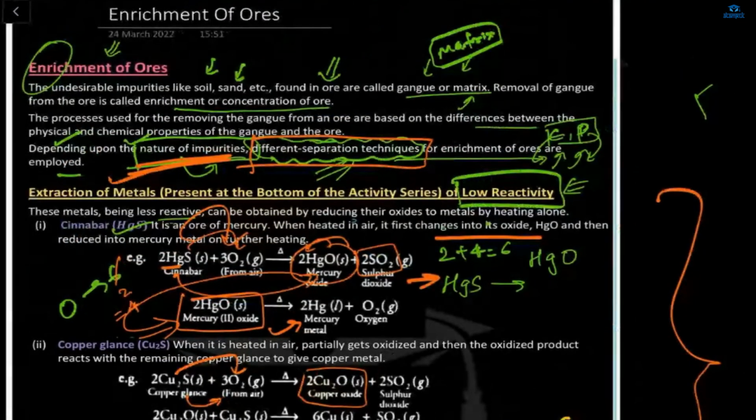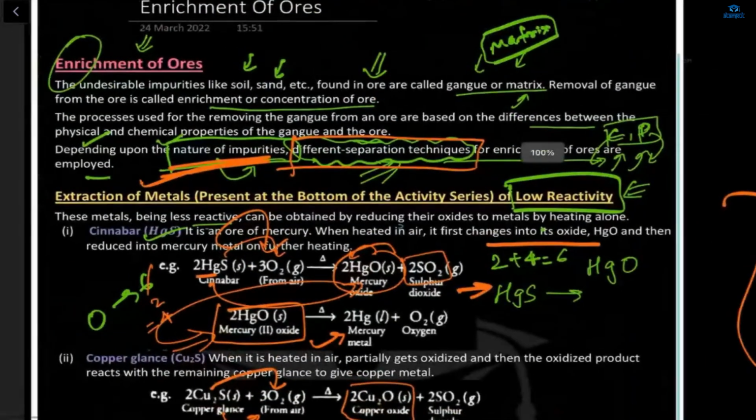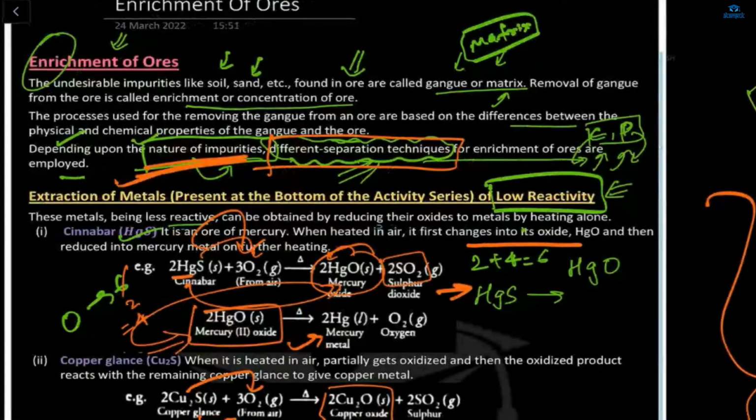Now this is enrichment. How to make ores rich? Can you tell me? Ma'am, by using the process of electrolysis. By removing the impurities.